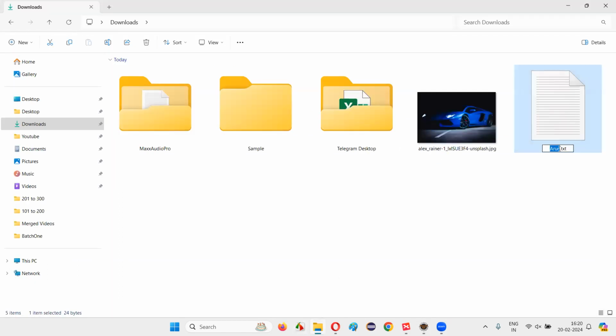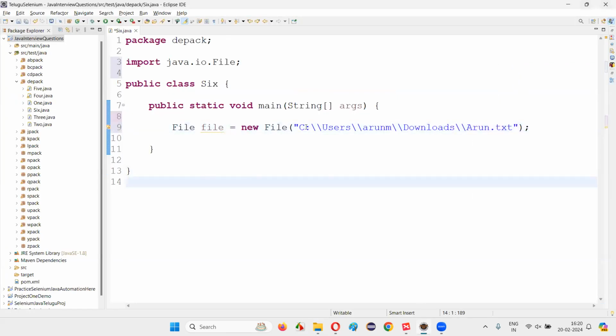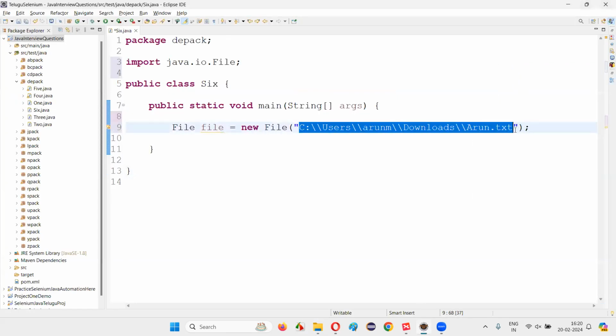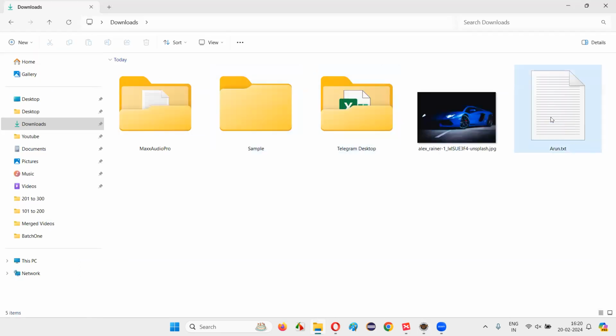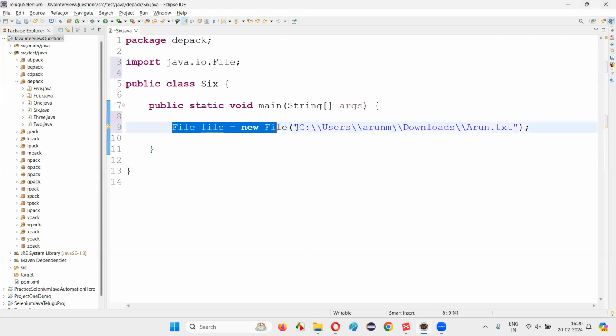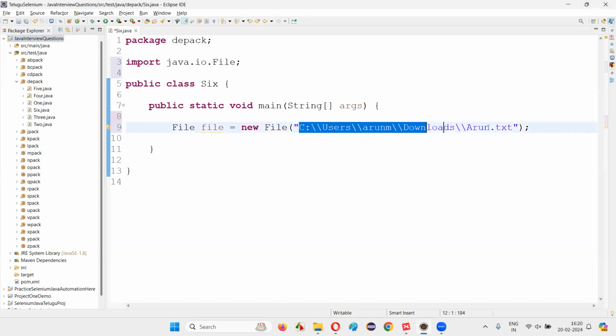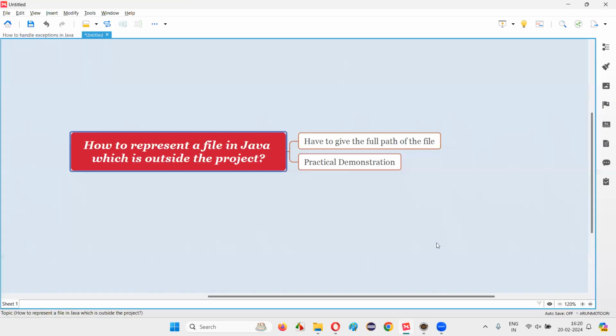And in that, the name of the file with the extension, I have to give arun.txt here, right? The same thing here. Okay. So this is how we have to provide the full path of this file, which is outside the project. If you want to represent a file in Java which is outside this Java project, then we have to give the full path of that particular file that is there in your machine, in this way. So then that will be possible.